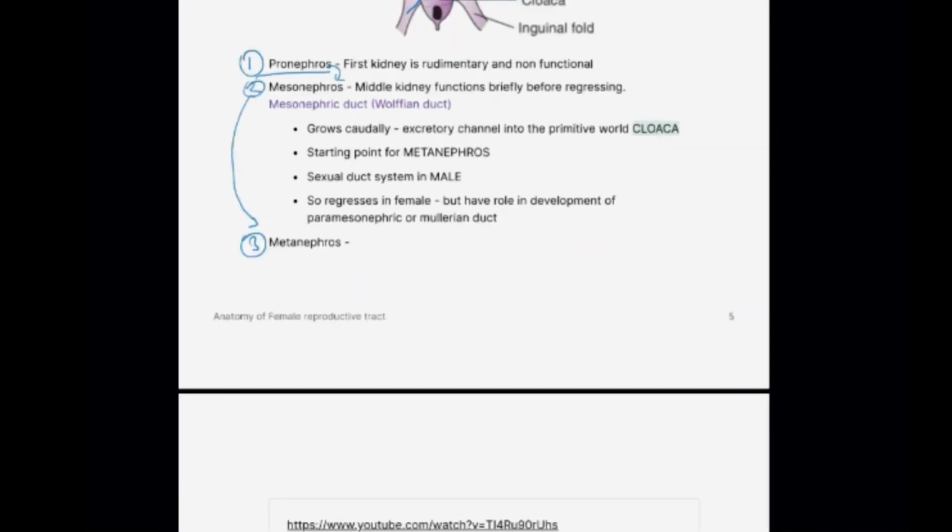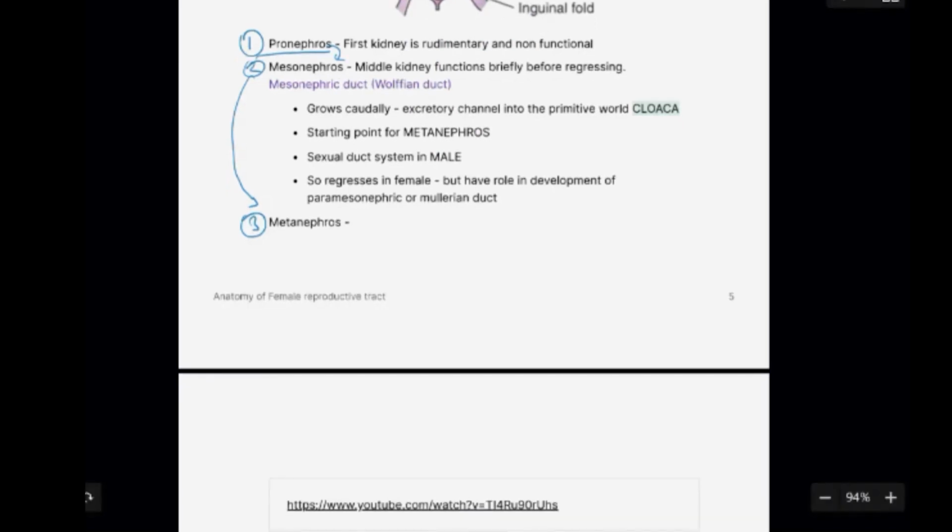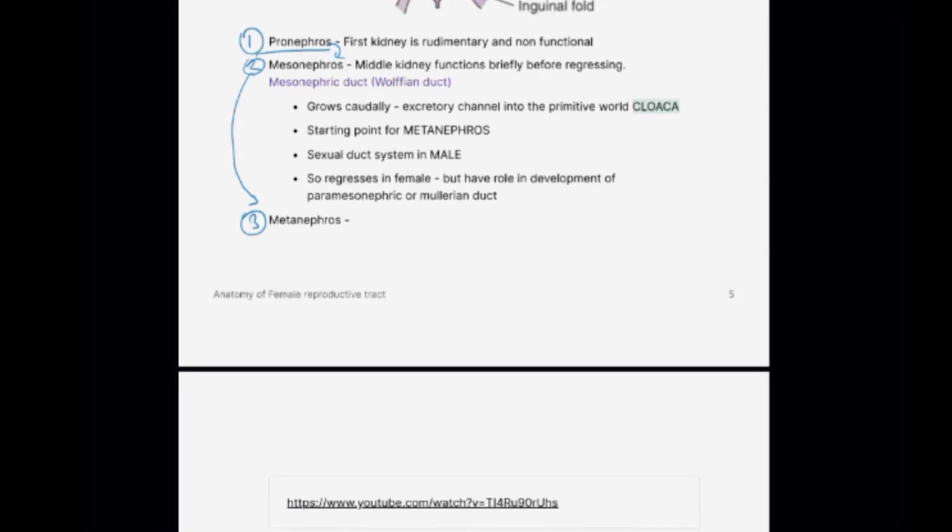Okay. So why are we worried? Why are we more interested in this development? It is because the mesonephros, colloquially called the middle kidney, will have a few functions before regressing. Okay, so this is going to grow caudally. It will join the excretory canal called the cloaca.